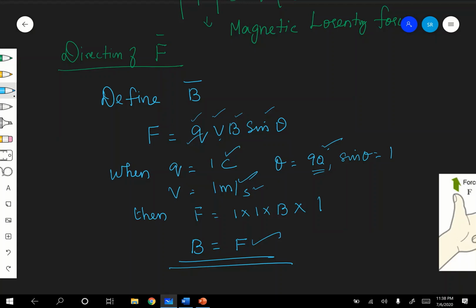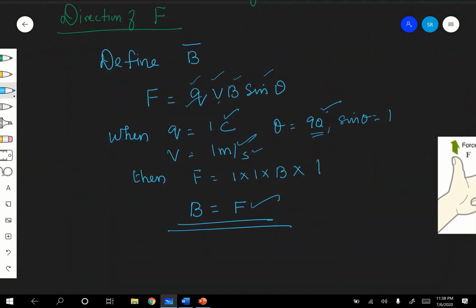Now, very important it is. Once again I am defining magnetic field induction at any point. Everything is the same. I told you magnetic field induction, magnetic flux density, magnetic field intensity, everything is the same. Therefore, magnetic field induction at any point in a magnetic field is defined as the force experienced by a unit positive charge moving with a unit velocity perpendicular to the magnetic field at that point. Now what are all the special cases? Now we are going to see some special cases here.